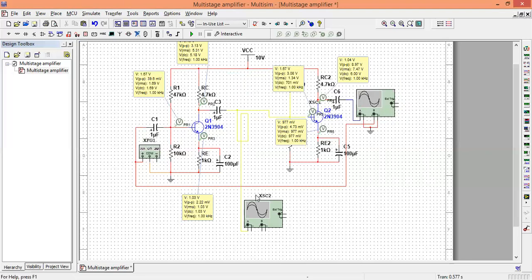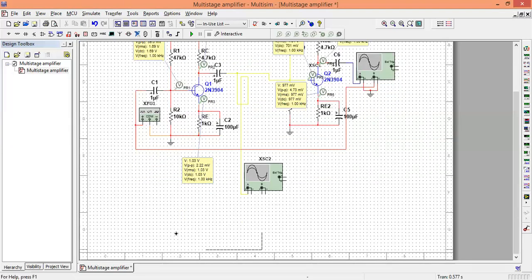I'm using channel A for the output of stage 1 and channel B for the input.